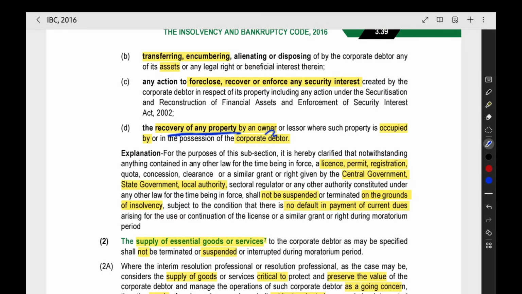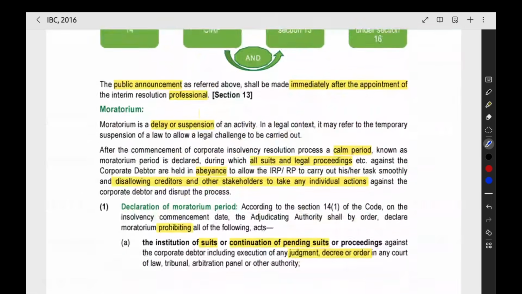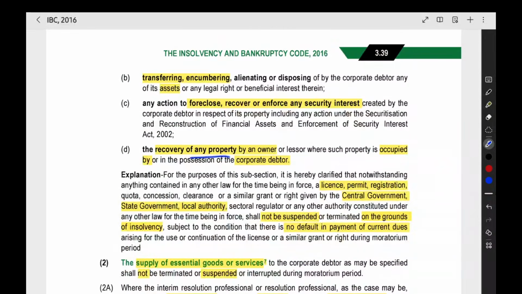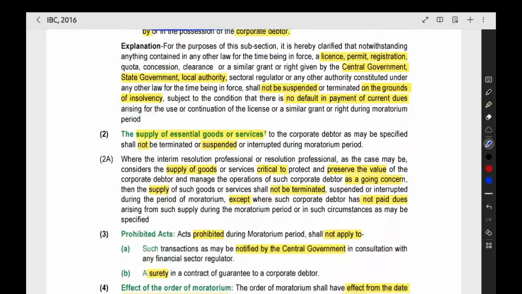Then recover of any property by an owner which is occupied by the corporate debtor. The owner suddenly cannot come and recover the property, because just because they have started the CARP, they cannot disrupt the things. They cannot come and recover the property, neither the owner nor the lessor.